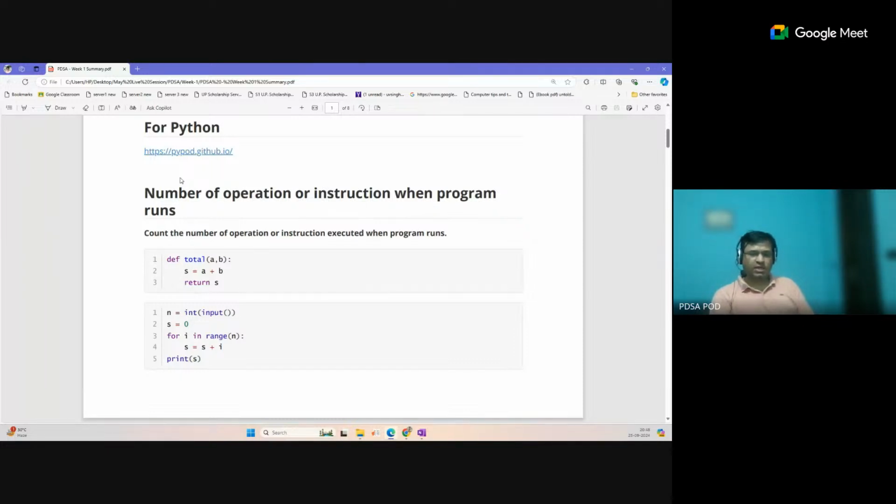List and dictionary, these two data structures are very important for the DSA course. So just recap the list and dictionary: how you can create a dictionary, how you can create a list, and what operations you can do with the list and dictionary. Apart from that, we will not use set. Set is not used anywhere. Tuple, maybe sometimes you will use, but not too much. So these are the data structures.